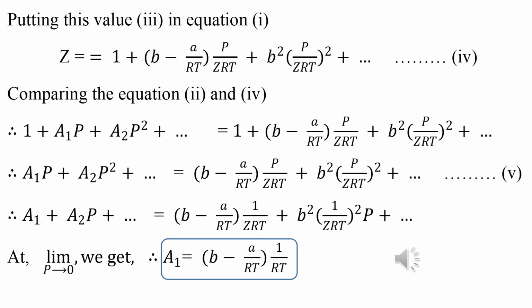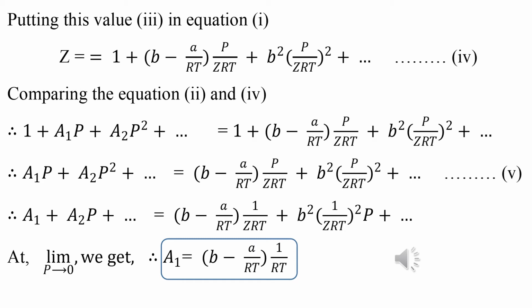Next, putting the value from equation 3 into equation 1, we get Z equal to 1 plus (B minus A by RT) into P by ZRT, which is the value of 1 by Vm, plus B square into (P by ZRT) whole square, plus dot dot dot. This is equation number 4.